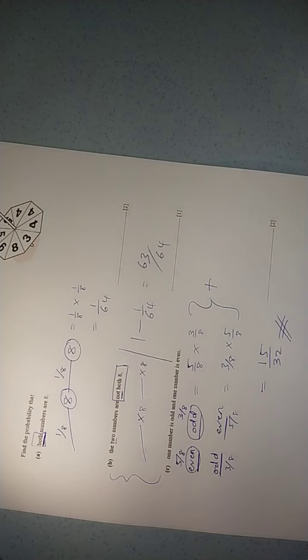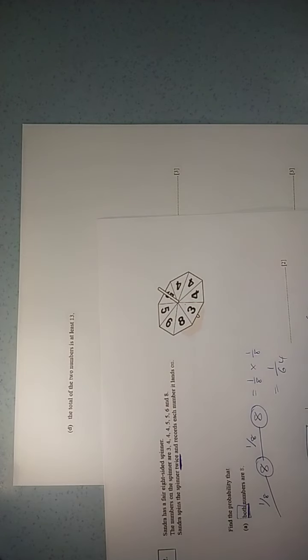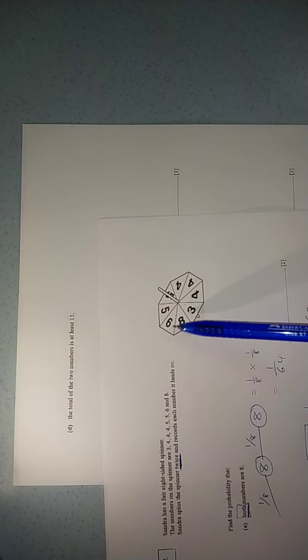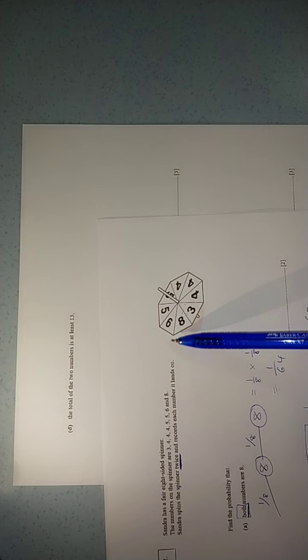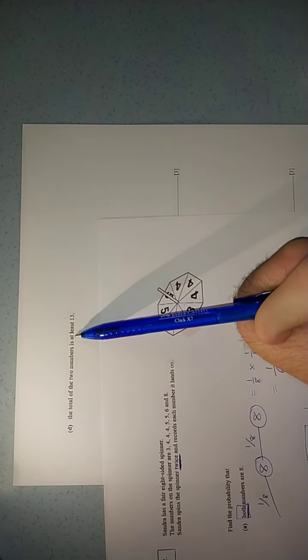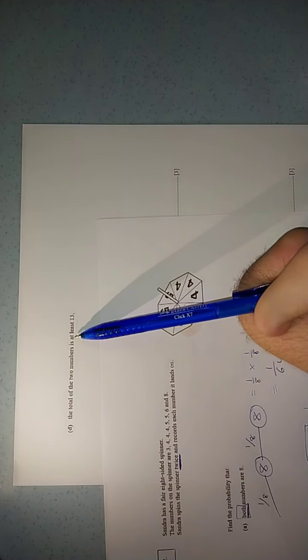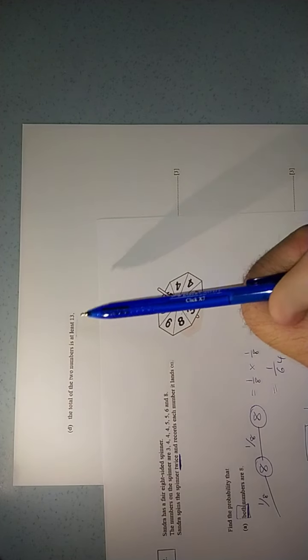Okay, next question. Find the probability that the total of the two numbers is at least 13. If you look at the spinner again, which combination of numbers, when you add the sum of the two numbers, must be at least 13? At least means minimum, so the minimum must be 13. How do we check?